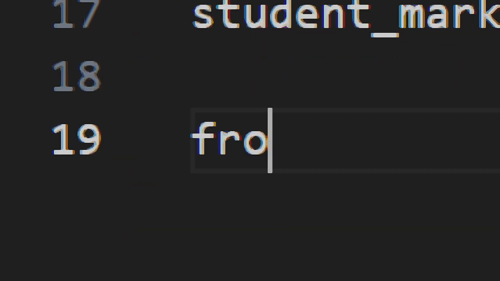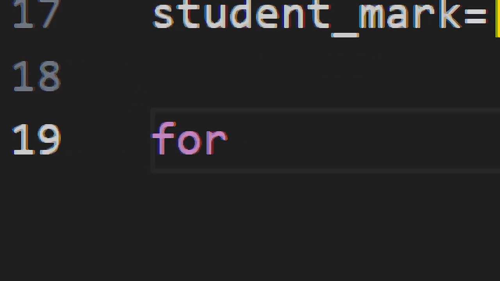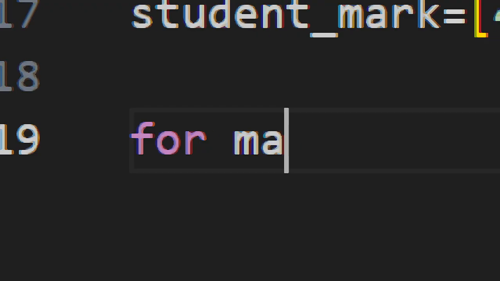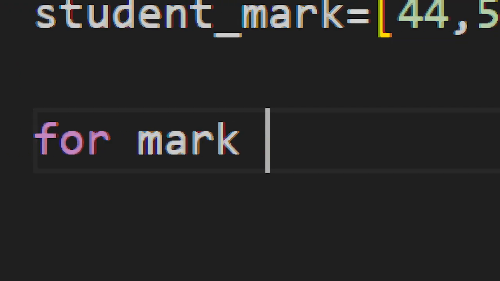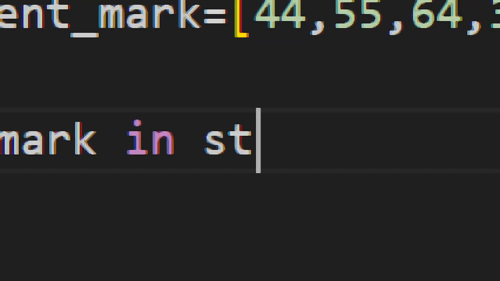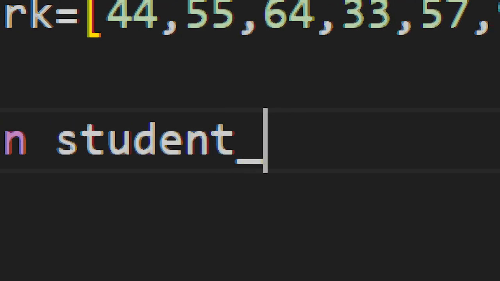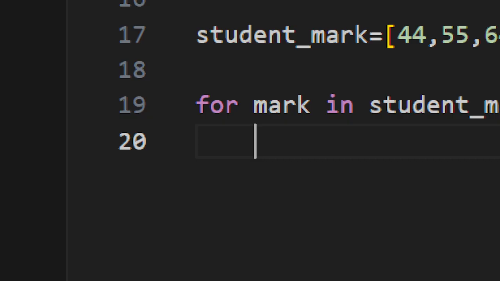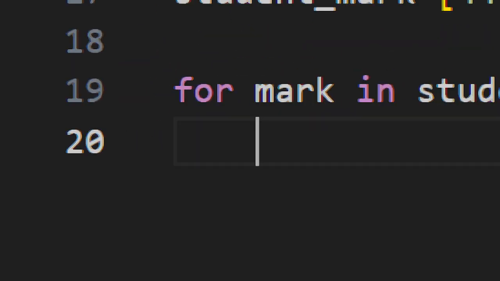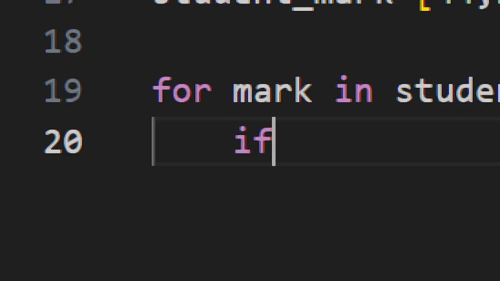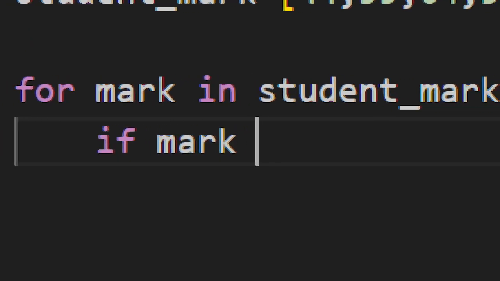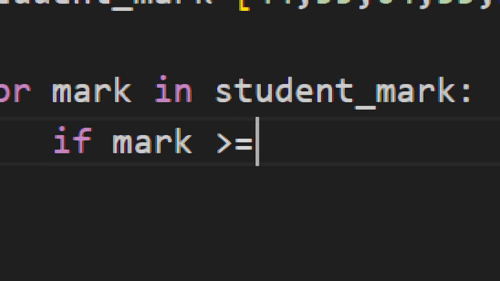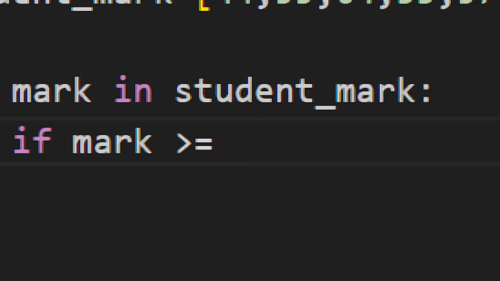Then for mark in student_mark, colon. I mention the student mark. Again I write the condition: if mark greater than or equal to